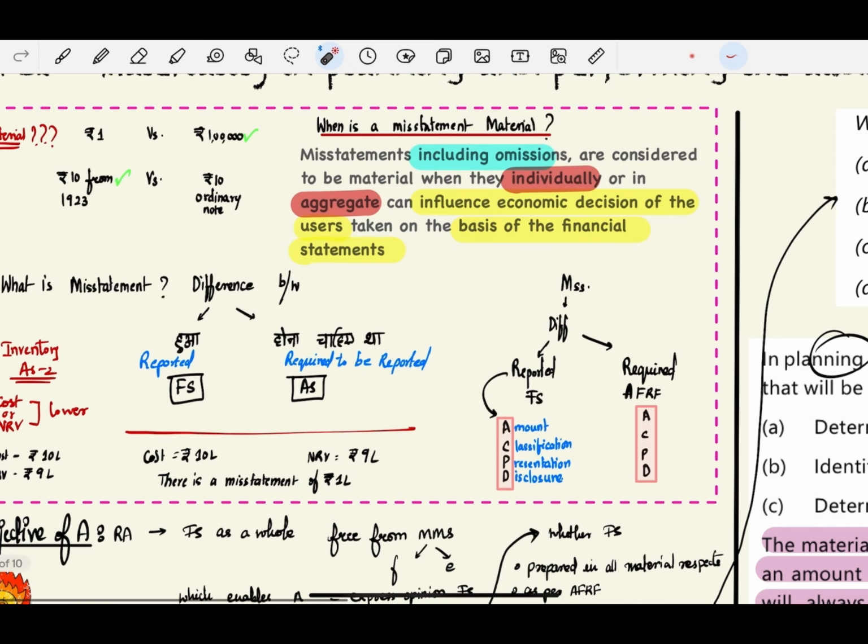Now when is a misstatement considered to be material? Misstatements including omissions are considered to be material when they individually or in aggregate can influence economic decisions of the users of the financial statements. If a misstatement or omission, individually or in aggregate, is affecting the economic decisions of the users taken on the basis of financial statements, then the misstatement is considered as material. Remember this definition very nicely. You have to quote this material misstatement definition again and again in this particular standard.